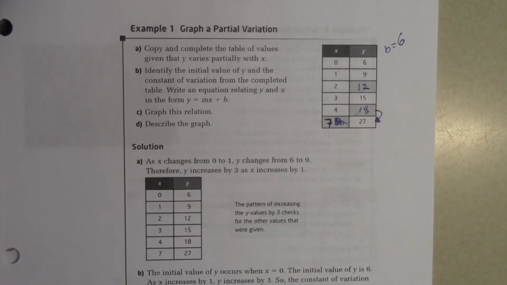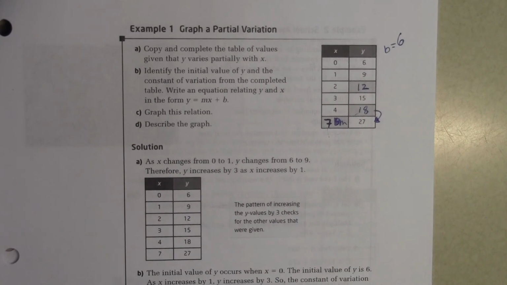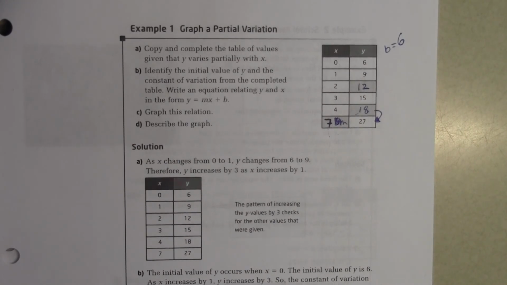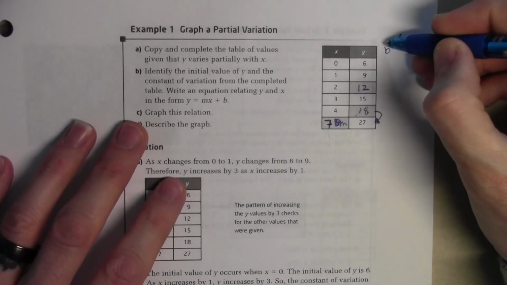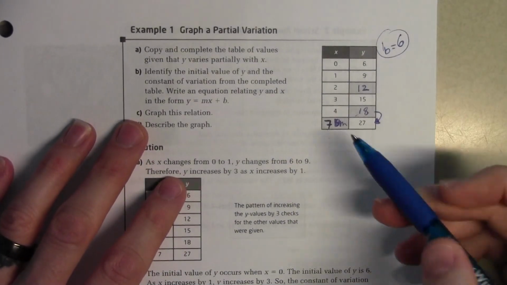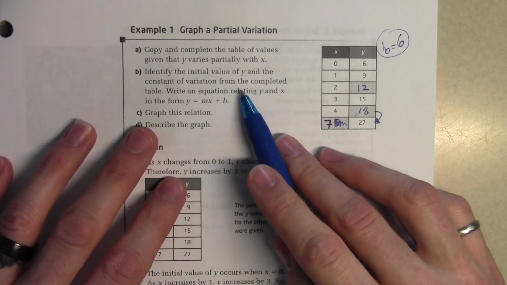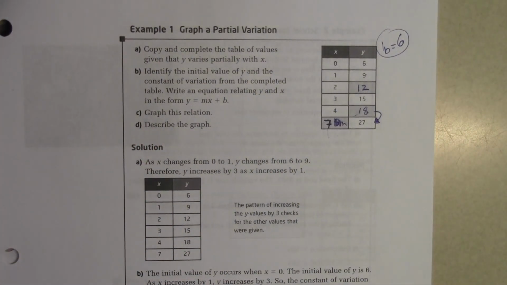B. Identify the initial value of y and the constant of variation from the completed table. Write an equation relating y and x. We did the initial value of y; we said b is equal to 6. What about the constant of variation? What do they say when they